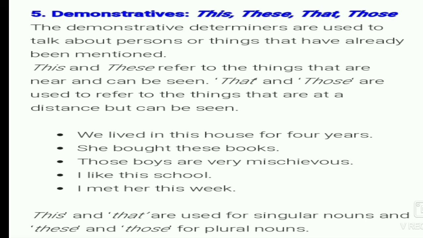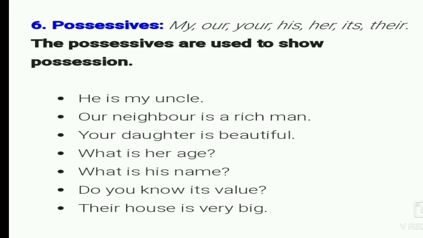This and these refer to things that are near and can be seen. That and those are used to refer to things that are at a distance but can be seen. Some examples: We lived in this house for 4 years. She bought these books. Those boys are very mischievous. I like this school.